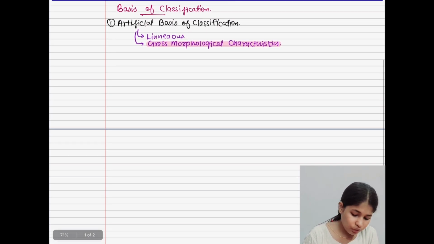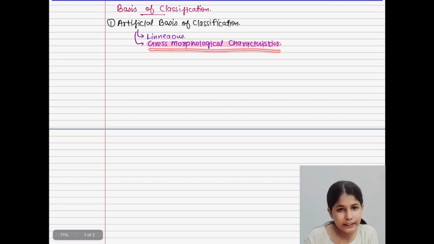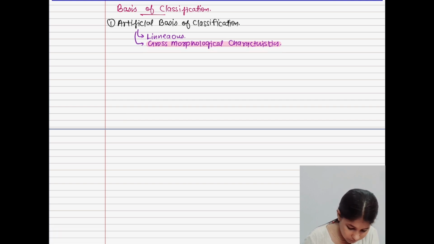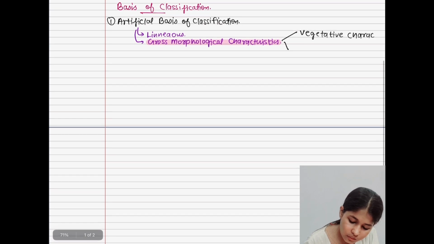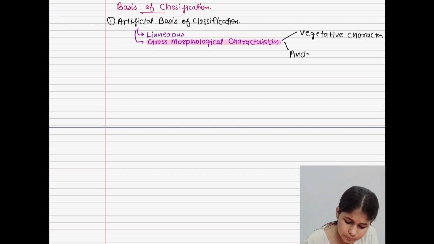Coming to our topic, gross morphological characters. It mainly consists of vegetative characters, and next are the androecium characters.